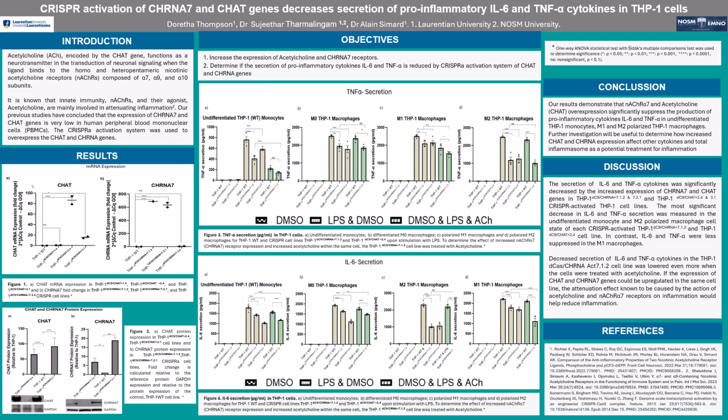The system consists of the dCas9-BP64 vector and lenti-MS2 puro expression backbone fused to the guide RNAs for the CHAT and alpha-7 genes. Our objective was to increase the expression of acetylcholine and alpha-7 receptors, and secondly, to determine if the secretion of pro-inflammatory cytokines interleukin-6 and TNF-alpha is reduced by the CRISPR activation system of the CHAT and alpha-7 genes in THP1 monocytes and macrophages.